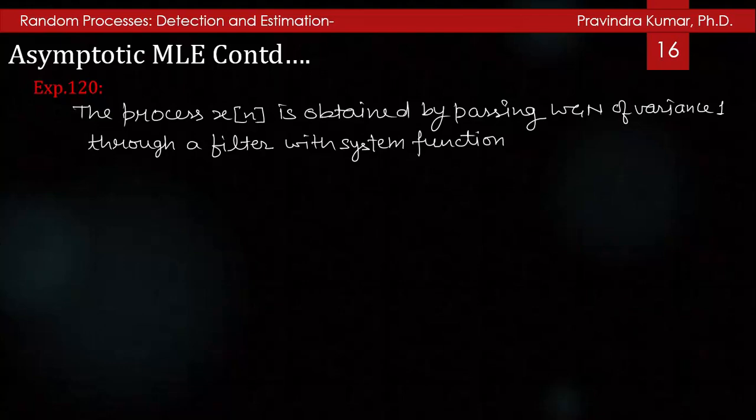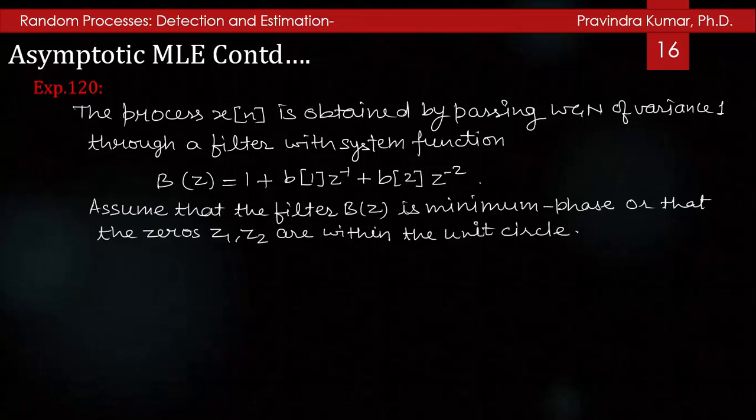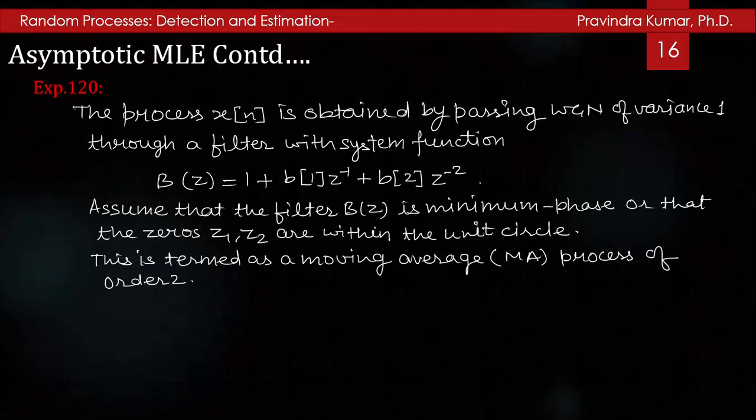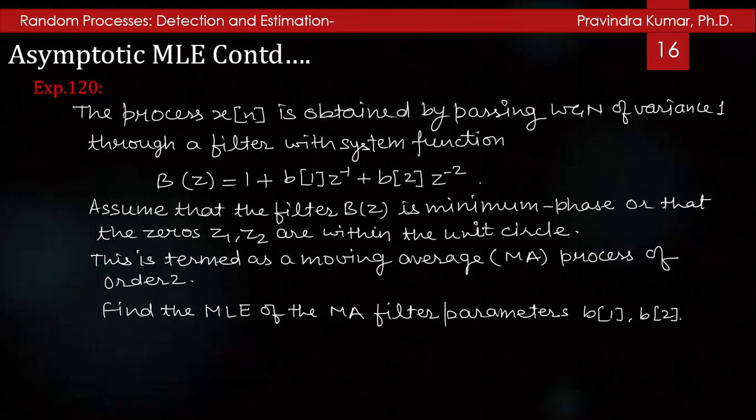So the process x[n] is obtained by passing white Gaussian noise of variance 1 through a filter with system function B(z) = 1 + b1 z^(-1) + b2 z^(-2), and assume that the filter B(z) is minimum phase, or that the zeros z1, z2 are within the unit circle. This is termed a moving average process of order 2. Find the MLE of the moving average filter parameters b1 and b2.